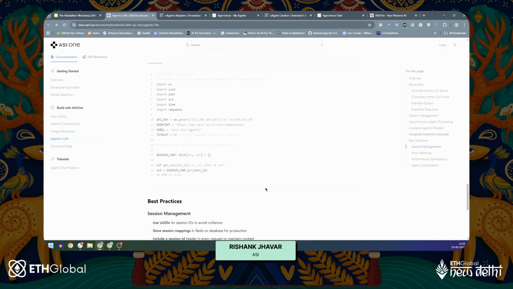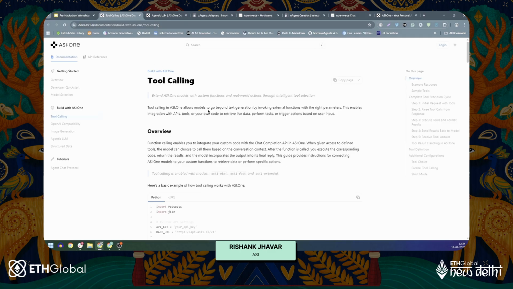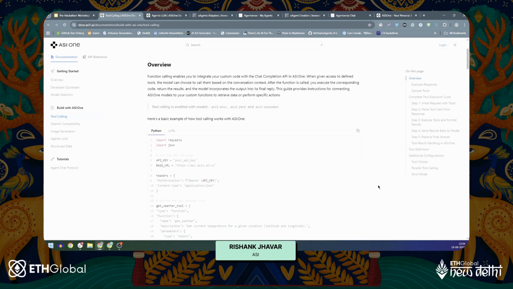So that's pretty straightforward. Another guide is for tool calling, which is something that you will obviously do. This enables your interaction or integration with any API, tools, or your own code to retrieve live data, perform tasks, or trigger actions based on user input, right? So in a nutshell, it enables you to integrate your custom code with the chat completion API in ASI1. When you give access to defined tools, your models, whatever you pick, can choose to call them based on the conversation context. Right now, it is enabled with three models, which are ASI1 Mini, ASI1 Fast, and ASI1 Extended.